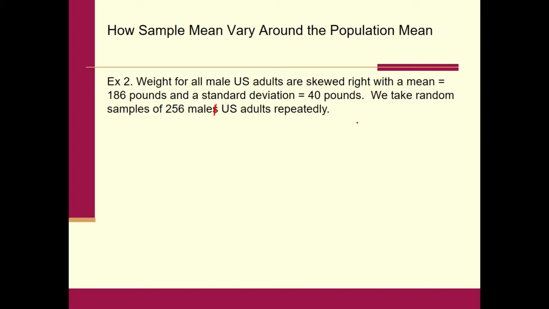Okay, so what do we got here? We got X is equal to weight for a U.S. adult male. That's the underlying variable. It is what? Quantitative, thus we're looking at means. Okay, that's X. Mu, the mean of all those weights, is 186. Standard deviation is 40. That's why we use sigma. And we took a sample size of 256 repeatedly over and over and over again.